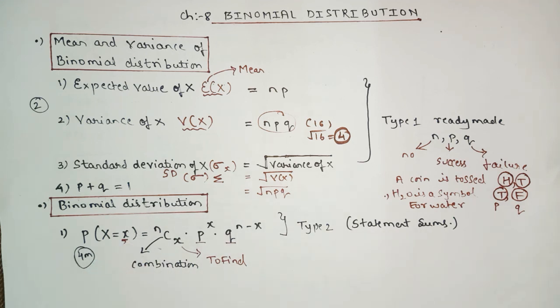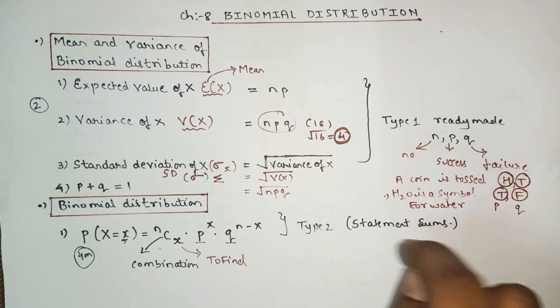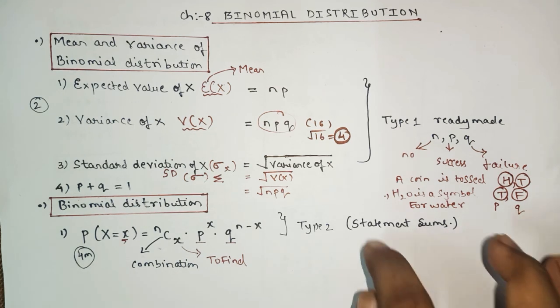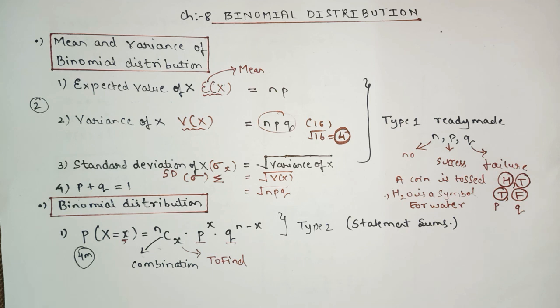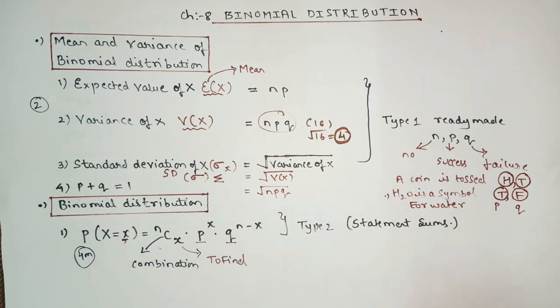Out of 12 sums, the majority are based on type number 2. The format of the question will be a statement sum. Statement sum means you have to read and understand the meaning of the statement. After that, you have to find the values of n, p, q from the given question.